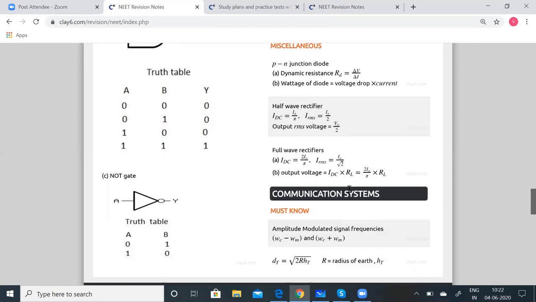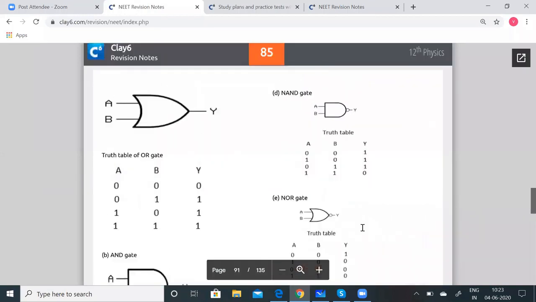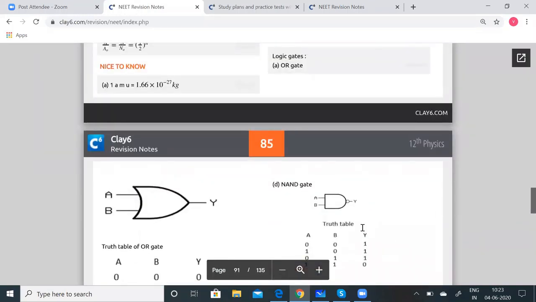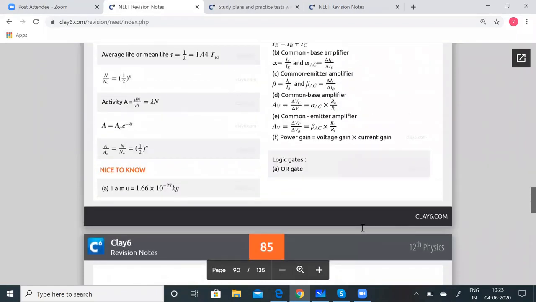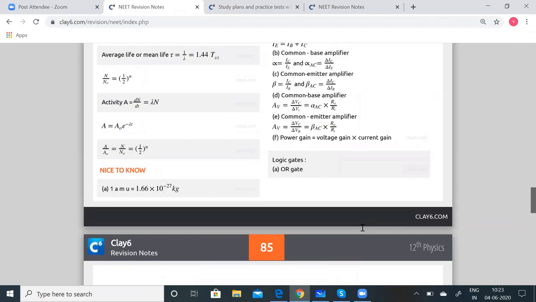The communication system chapter has been deleted, so we are not taking that into consideration. Having learned all the concepts in semiconductors and devices, as I told you, you can expect more theoretical questions rather than numericals. So you have to be very thorough with each and every point in the NCERT book. Please go through that.